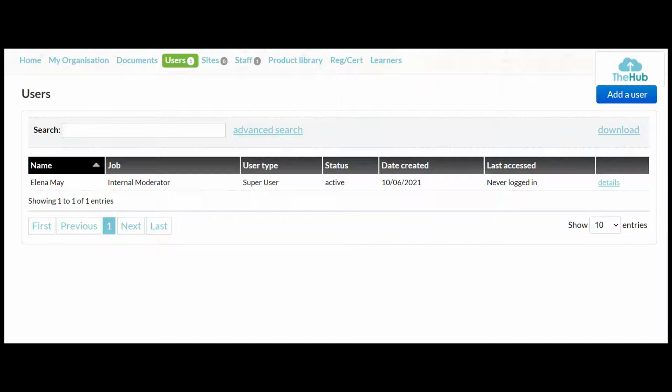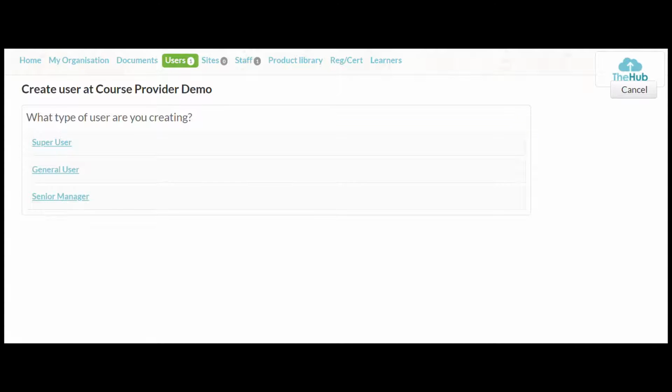Really useful. So what we'll do now is I'll show you how to add a user. You need to click the box here that says add a user. So we'll click that one there and we'll head through to another screen. Here we go. So now you'll be able to see the type of user that you want to create.